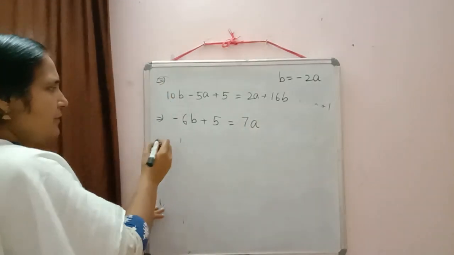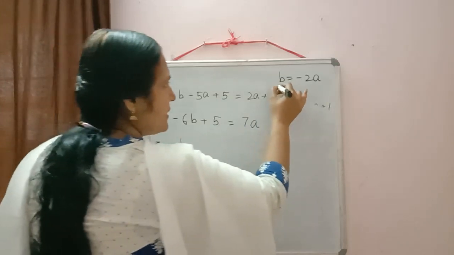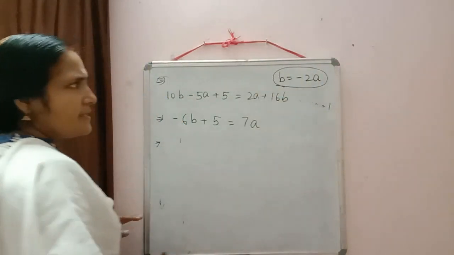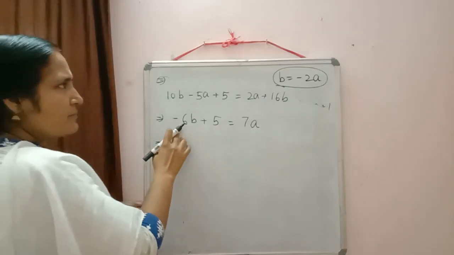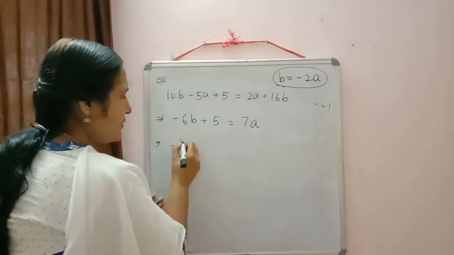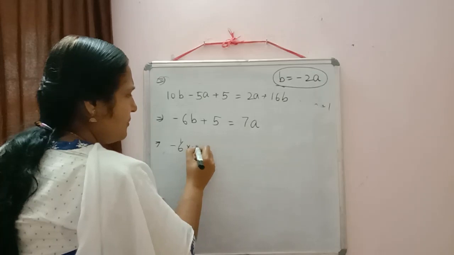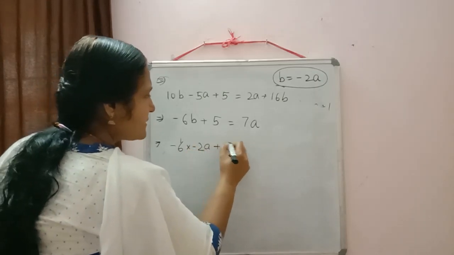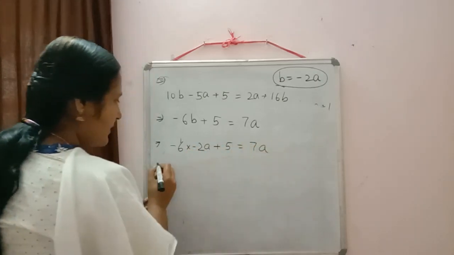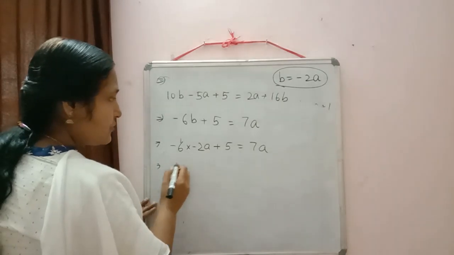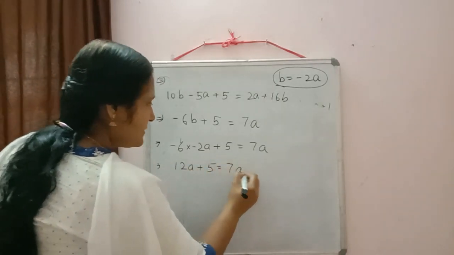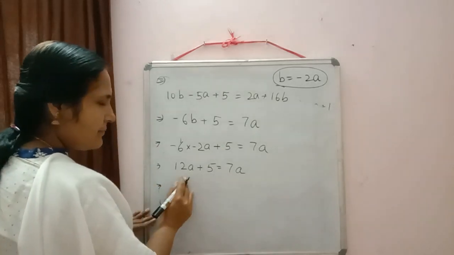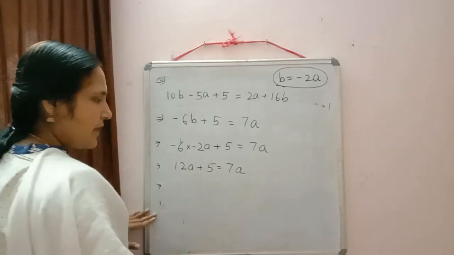Now what will we do? When we solved first and second, we got b is equal to minus 2a. So I am going to substitute the value of b here. It will be minus 6 into minus 2a plus 5 is equal to 7a. Minus 6 into minus 2a, yes, 12a plus 5 is equal to 7a. Now 7a I am shifting to left hand side and plus 5 to right hand side.